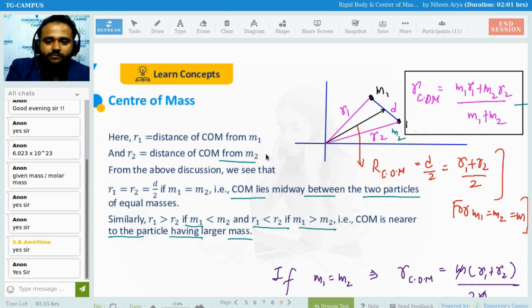This is my RCM. So automatically, if this one is large, R2 is going to be more to make it a balance. Clear everyone? Clear now, beta? So that is the concept of COM, or center of mass.